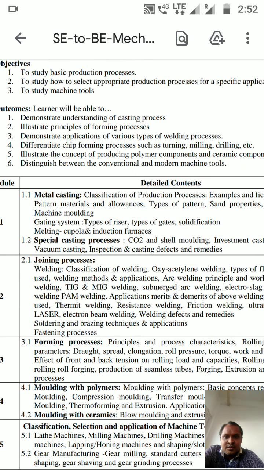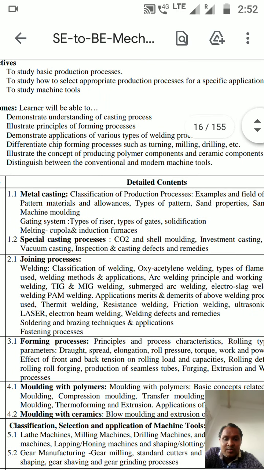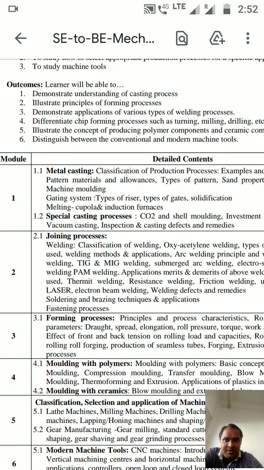Okay, so come back. So next is the chip forming. Then illustrate the concept of the production of polymer components and ceramic components. So you are going to be able to learn how to produce them. What are the different kinds of production technology for making or producing ceramic kinds of components or polymeric kinds of components. Okay. And finally, distinguish between the conventional and modern machine tools.